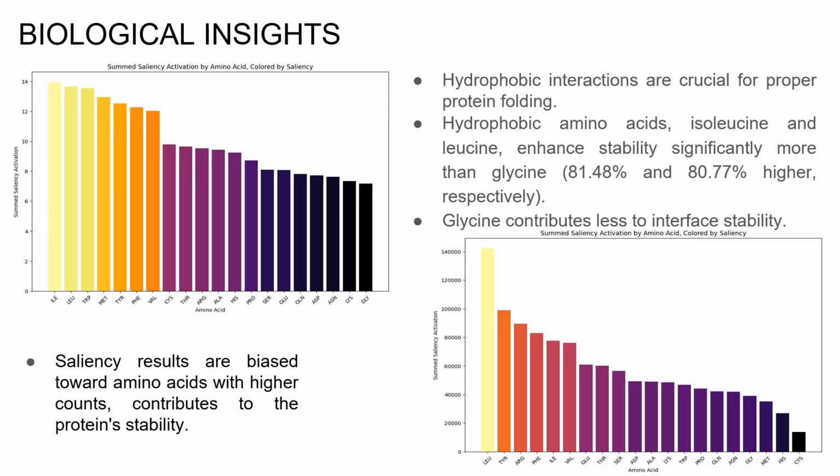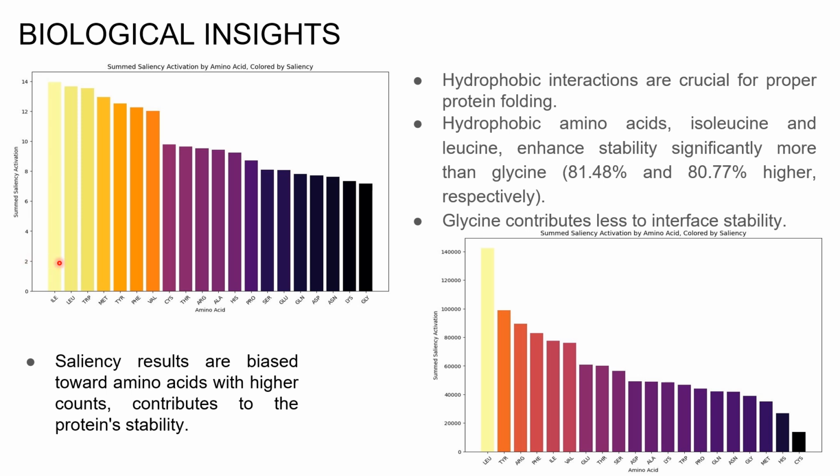The first image shows the summed saliency importance of amino acids in protein-protein interactions according to a graph attention network, highlighting the crucial role of hydrophobic interactions in protein folding. Hydrophobic amino acids like isoleucine and leucine enhance stability significantly more than glycine, with 81.48% and 80.77% higher contributions respectively. This emphasizes the importance of a stable hydrophobic core for proper protein folding.